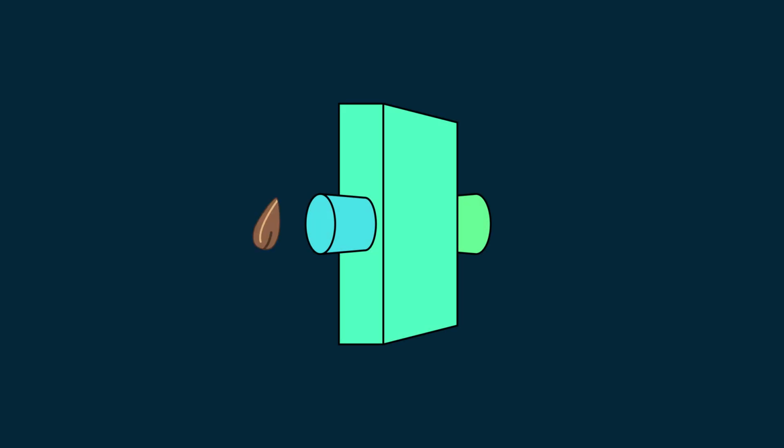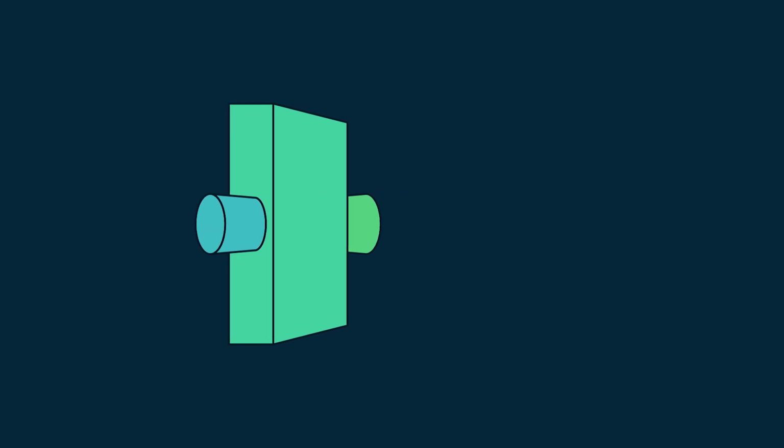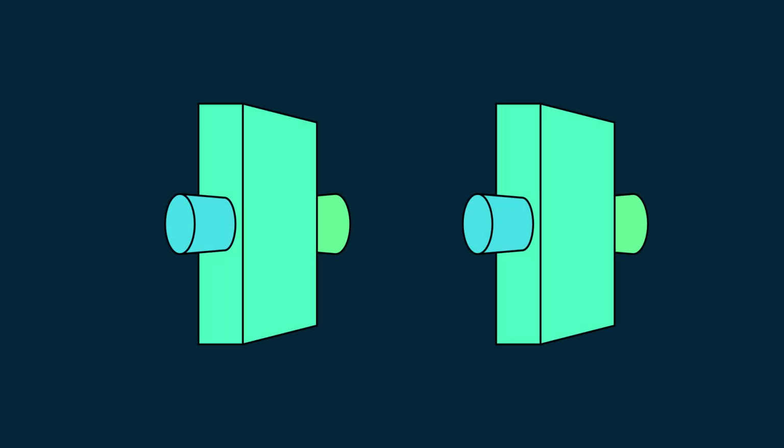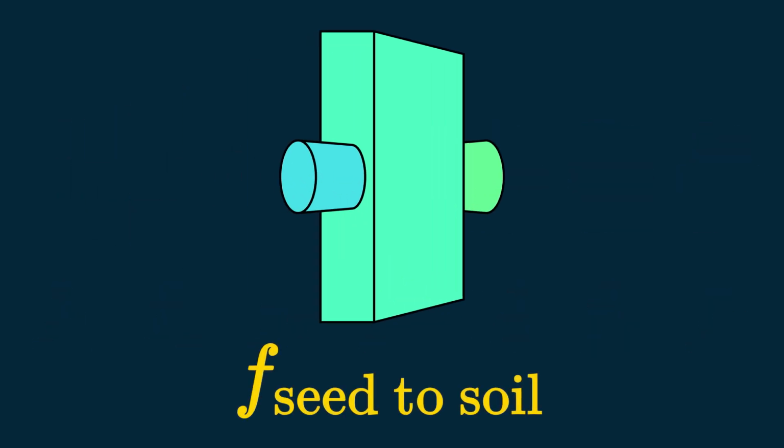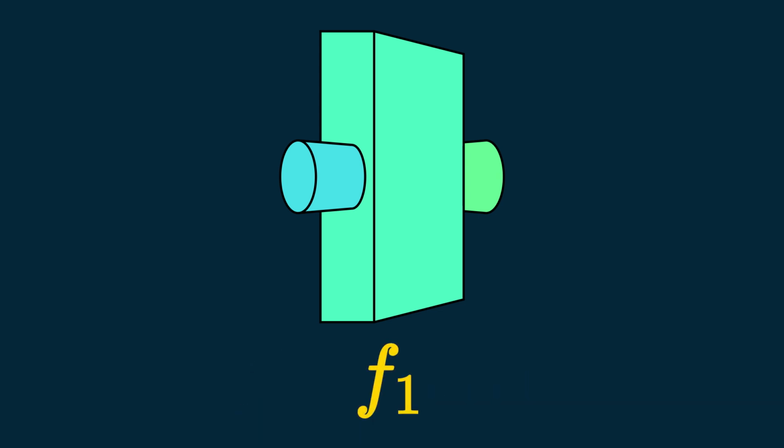The first function maps integers representing seeds to integers representing soils. So, even if f1 of f1 of n could be mathematically correct, it makes no sense since the second time we apply f1, we expect a seed number, but we give it a soil number, as it is already an output from f1. As it is clear now, we do not care about the names of the maps. We could have given the name f seed to soil to the first function, but it's quite longer than f1, and we lost the semantics of it being the first function we have to apply.